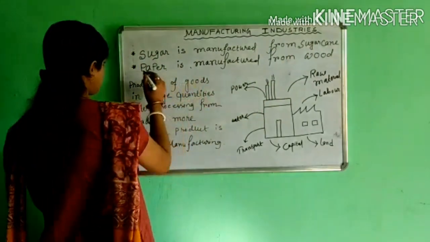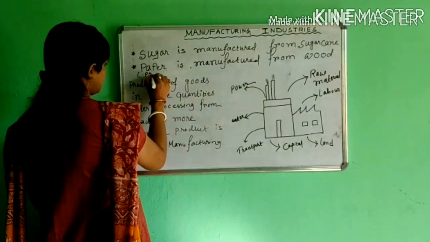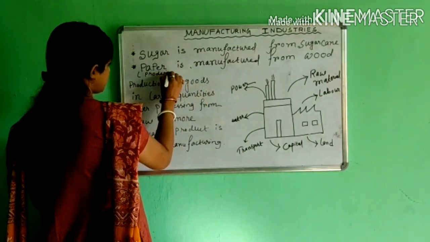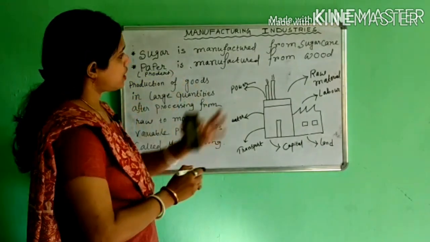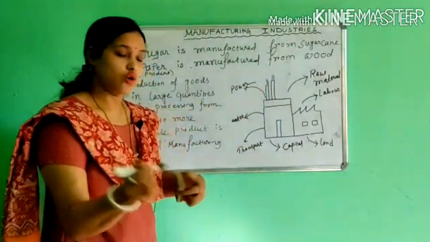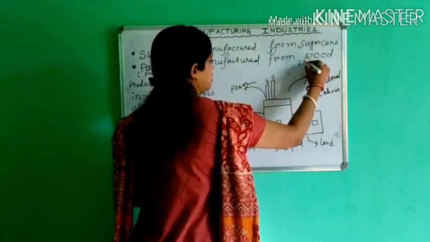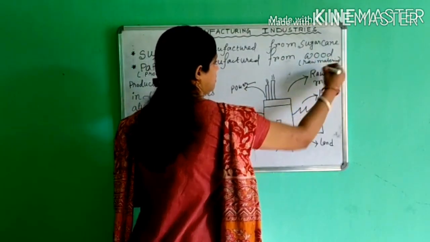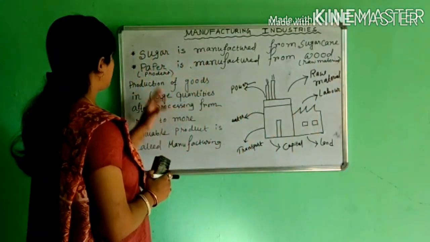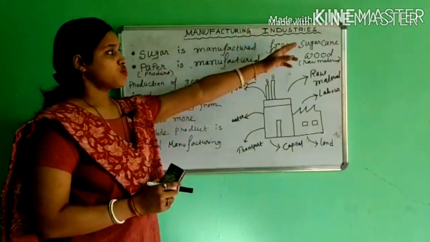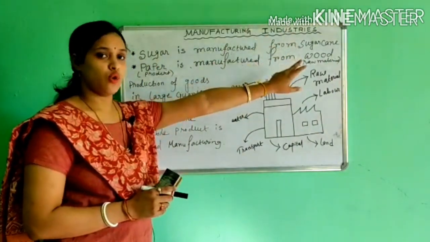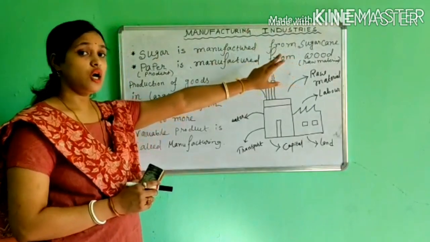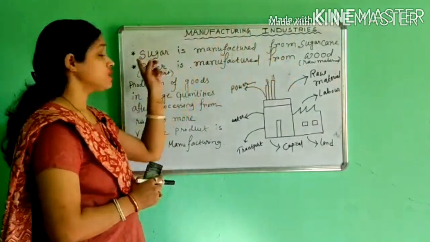So here I am going to write finished product, and sugarcane and wood are raw material. Okay. Now sugar is manufactured from sugarcane. That means sugarcane is a raw material. From this raw material we get our finished product, sugar.